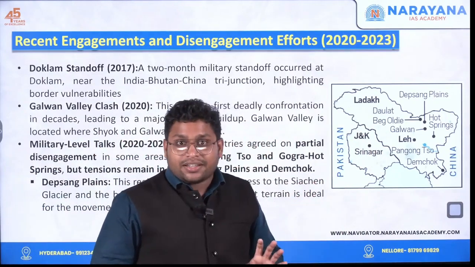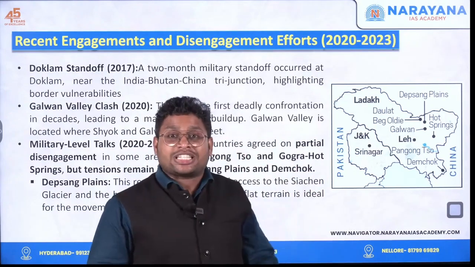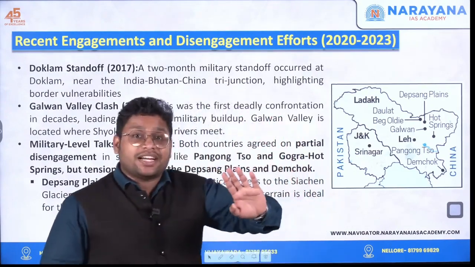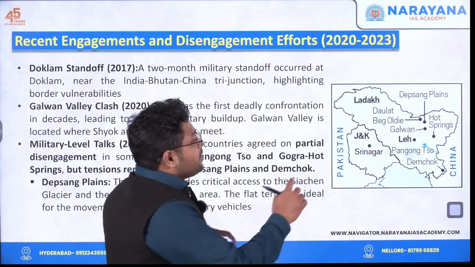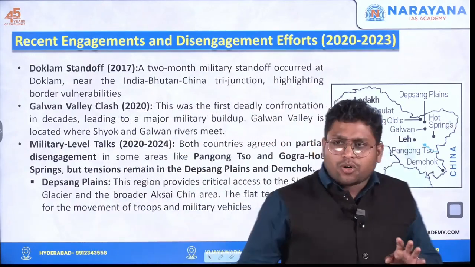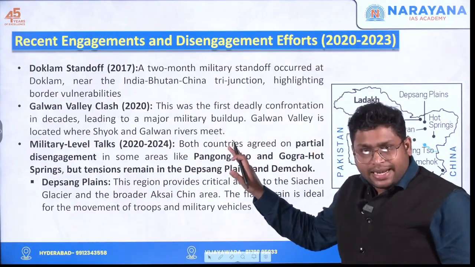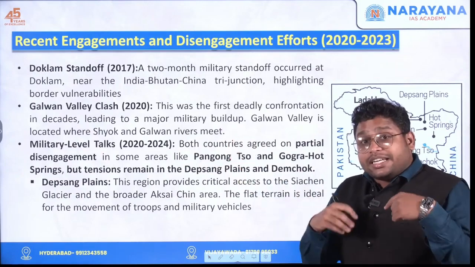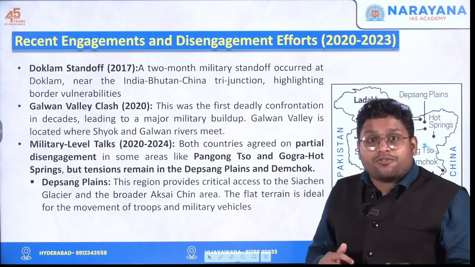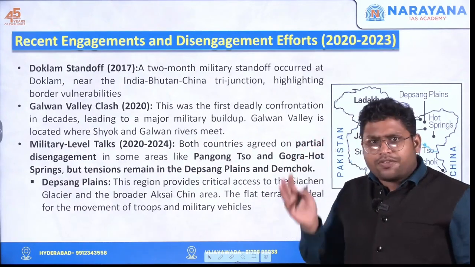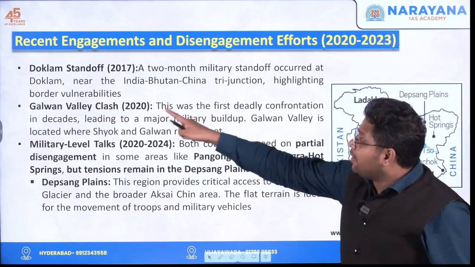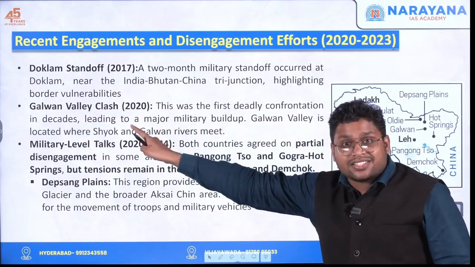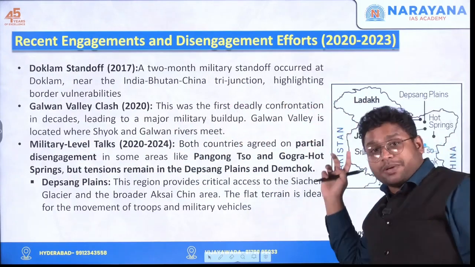They said you should not build any infrastructure in this region. So the first time they did this was related to the Demchok region. The Indian government feels that these two regions are highly important strategically, and the Chinese government did not agree to withdraw their forces from them. Obviously, before 2020, they were not here, but from the Galwan Valley clash, the Chinese military was present over here.